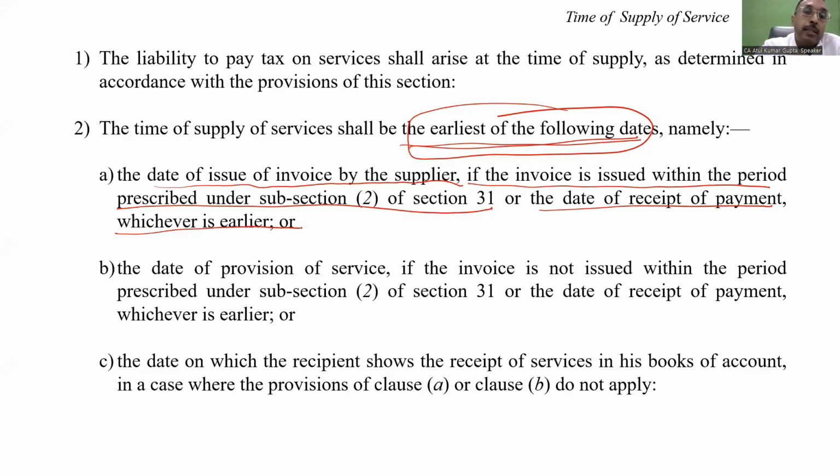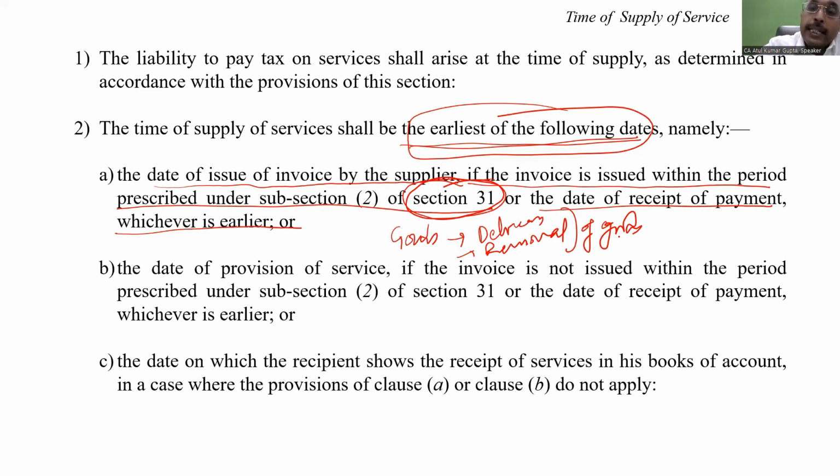Now, my dear friend, very, very importantly, you need to learn that under section 31, for goods, when we discussed, it was the delivery or removal of goods. You have to raise the invoice. But in case of services, it is within 30 days of services provided.